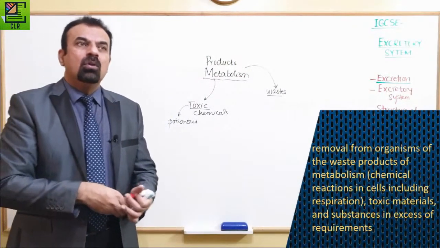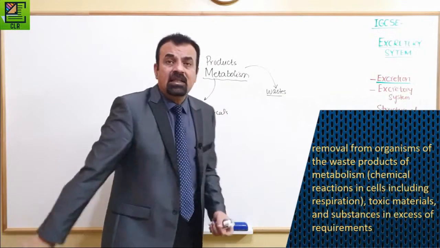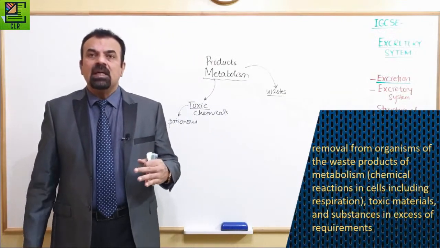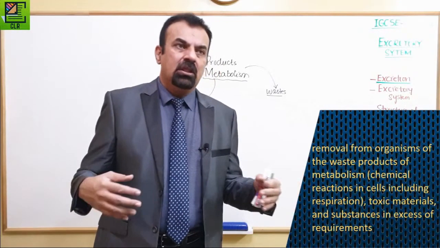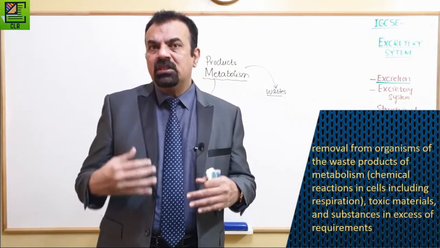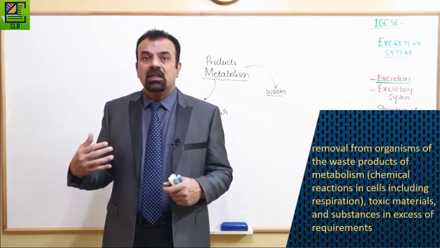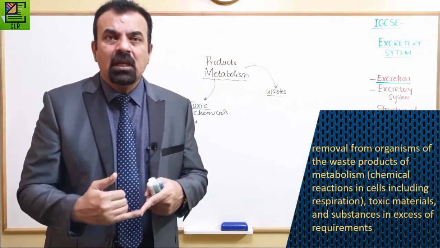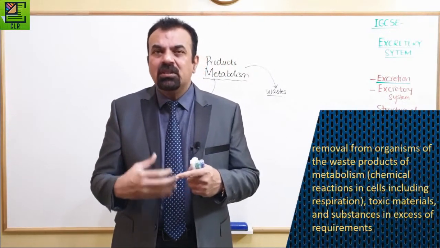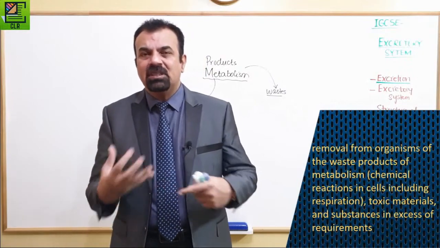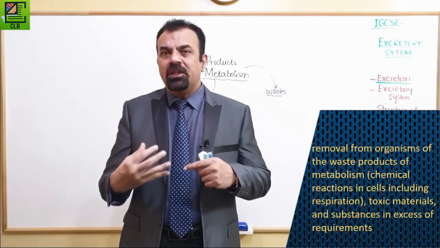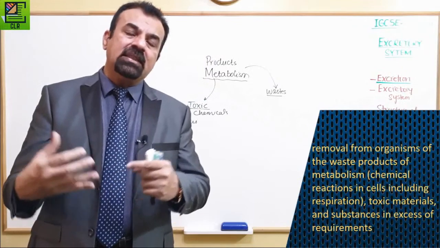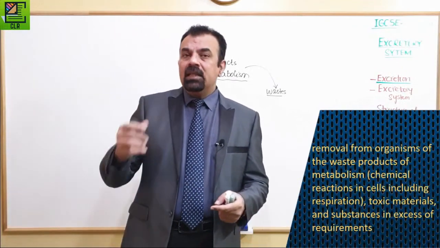So the definition is: the removal from organisms of the toxic materials, the waste materials, the products of metabolism, and the substances which are in excess of requirement.